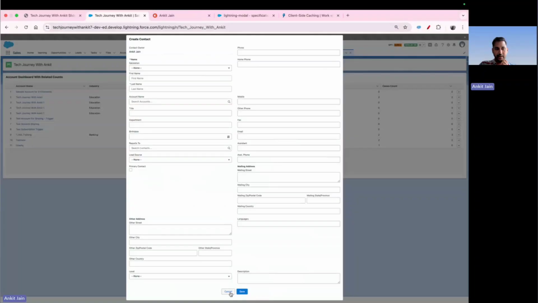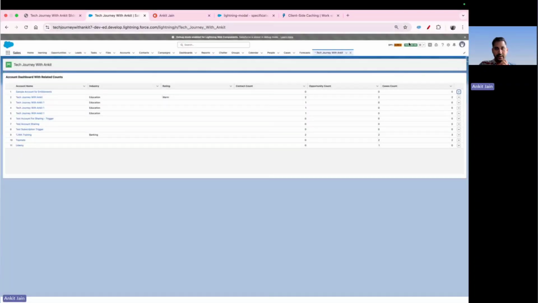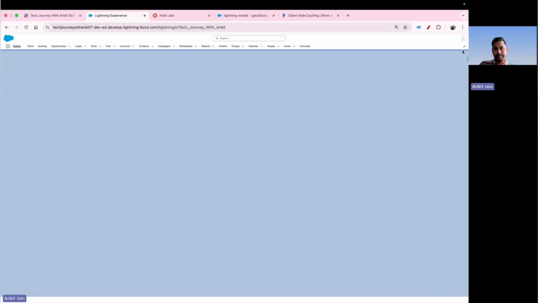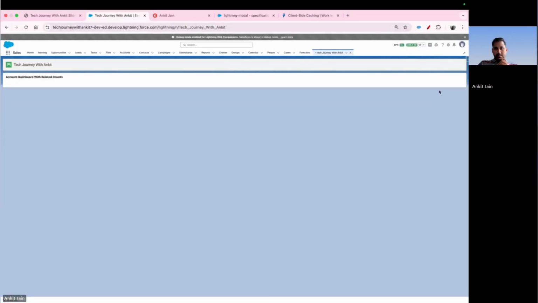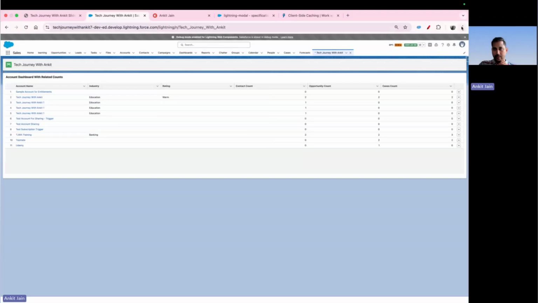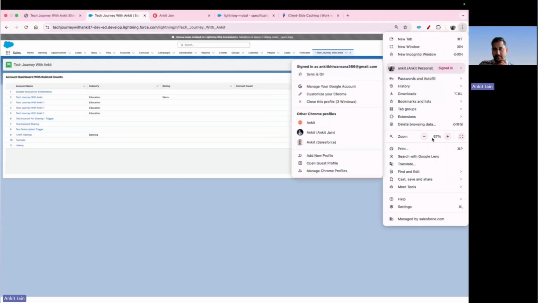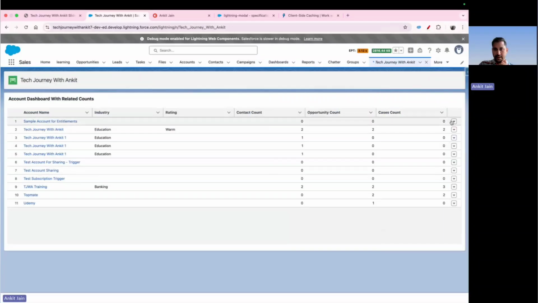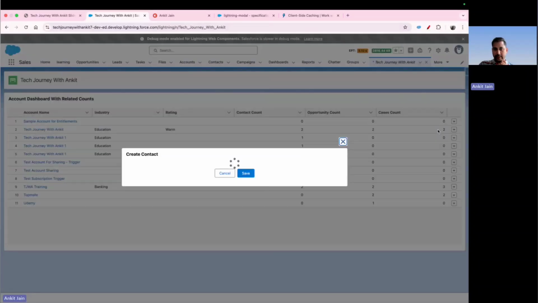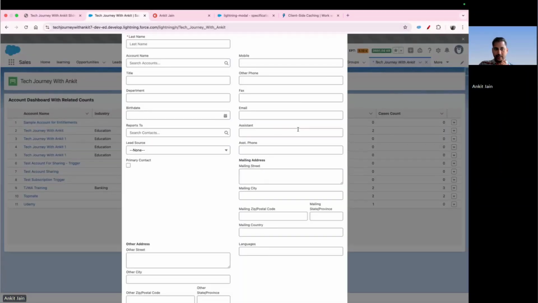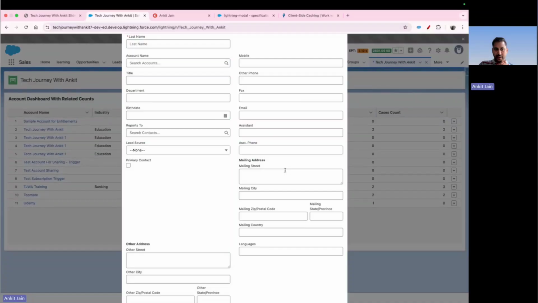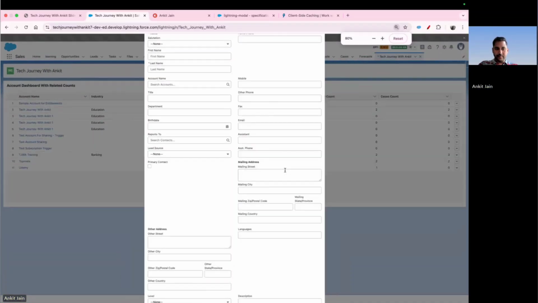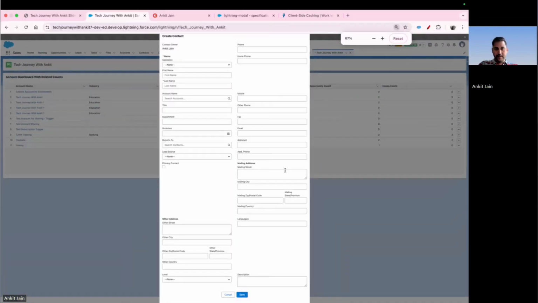Navigating here, canceling this, refreshing the page. Here, let me make the size 100%. Now if I try to create the contact, okay, still it is going out of scroll.